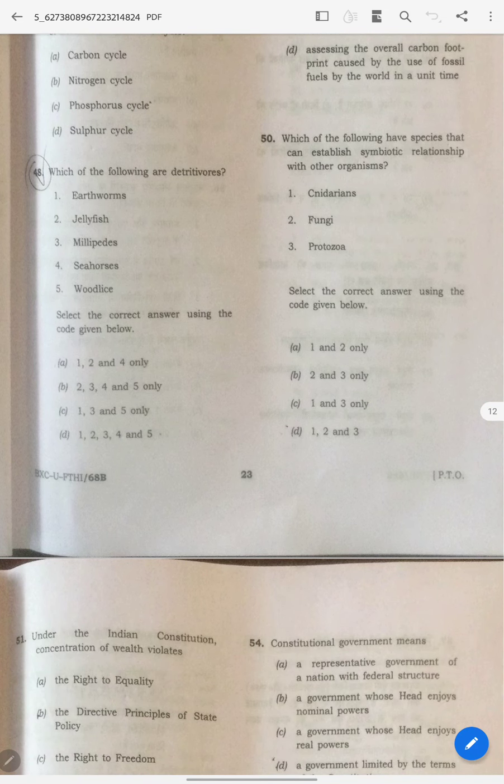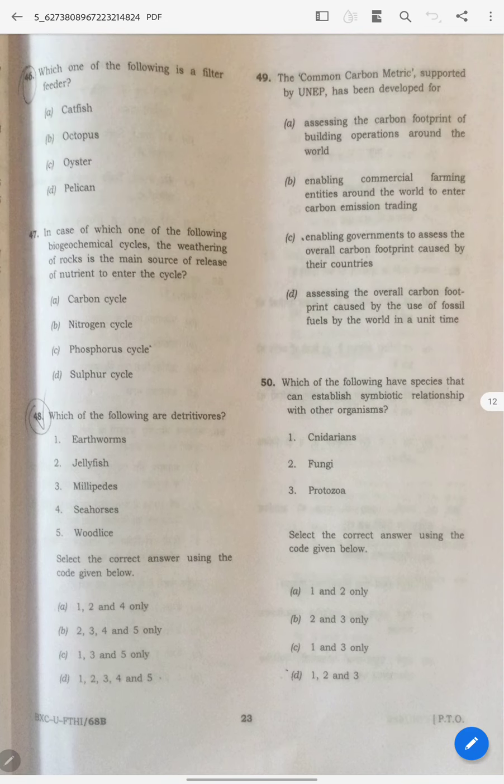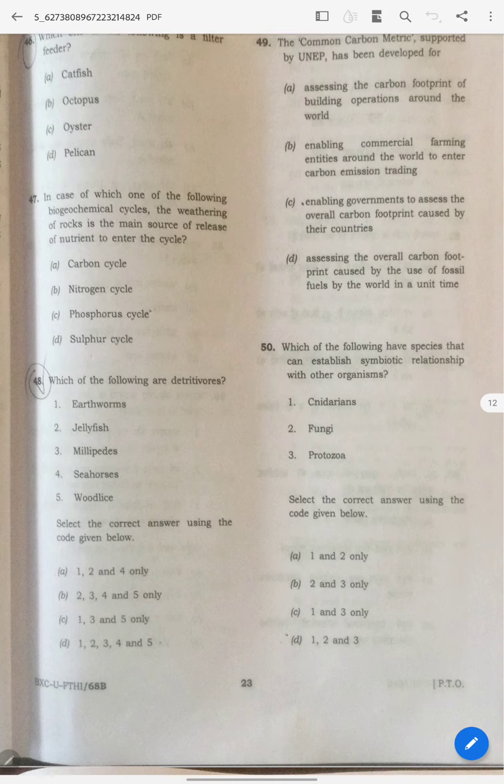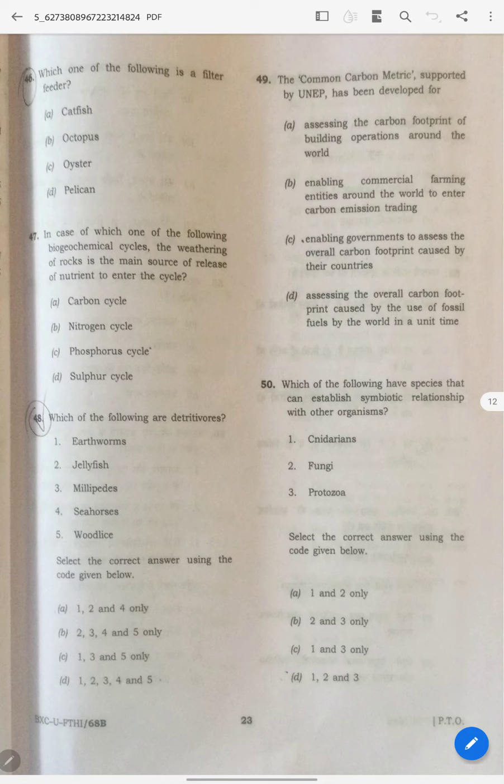Coming to this jellyfish. How many times should I have heard this name? Jellyfish, fish. Dude, leave aside the jelly. You would have known fish. Do you think fish is detritivores? No, right? Eliminate two. The answer is C. That's it. This is how you have to think in examination. If you think too much, then you will never answer exactly perfectly. And if you think, I don't know this millipede, I don't know this seahorse, I don't know this woodlouse, how to answer? No, you just eliminate this fish, remove this jellyfish, that's it.